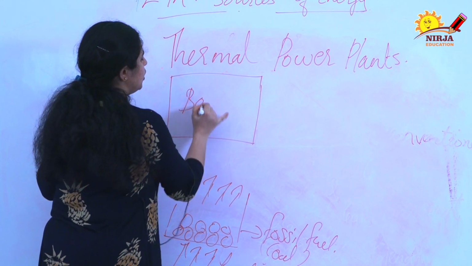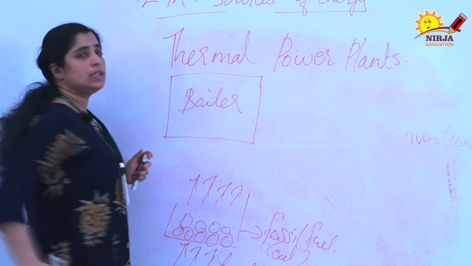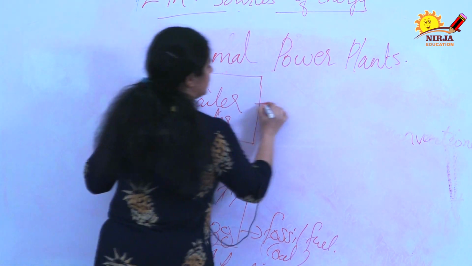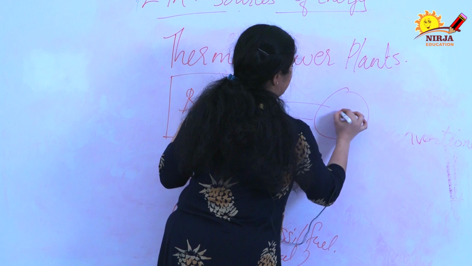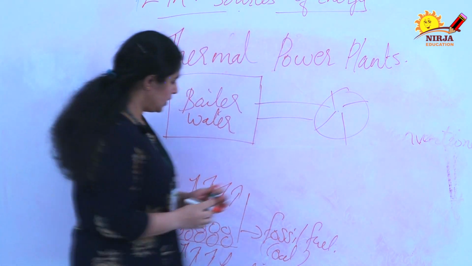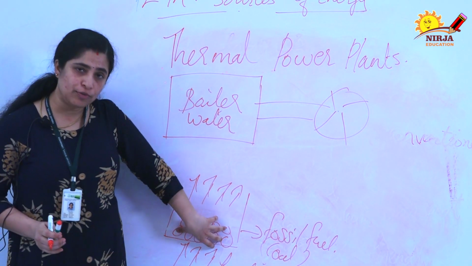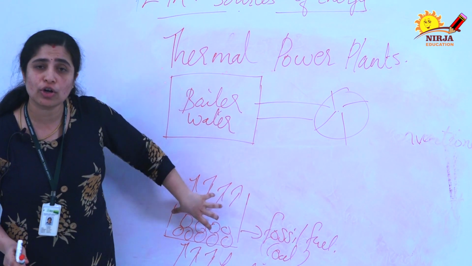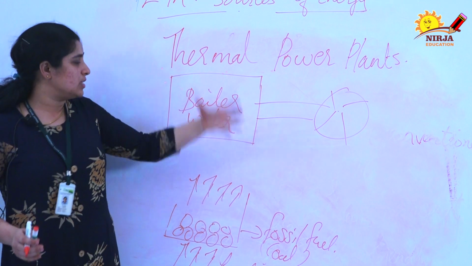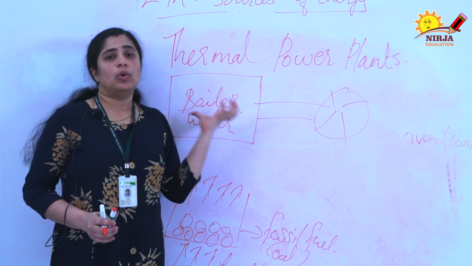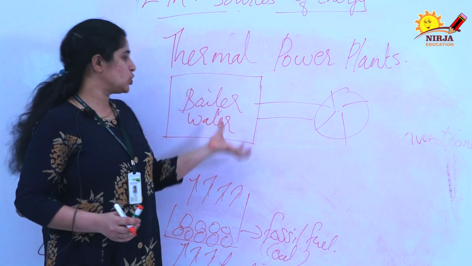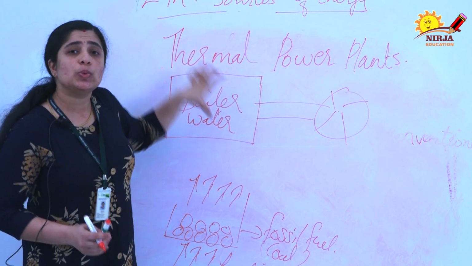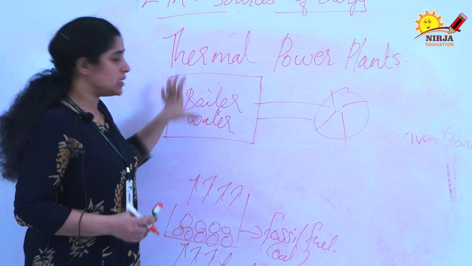This is the boiler. In this boiler, water is there. Here we take the fossil fuels and heat them. It will produce a lot of energy. Due to this energy, the water in the boiler will start boiling. That is why this is called the boiler, because water is there and it starts boiling.